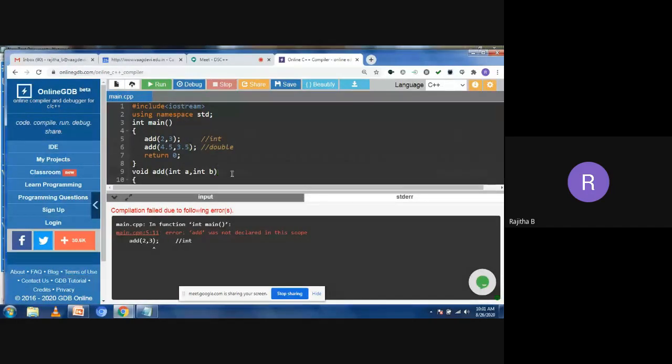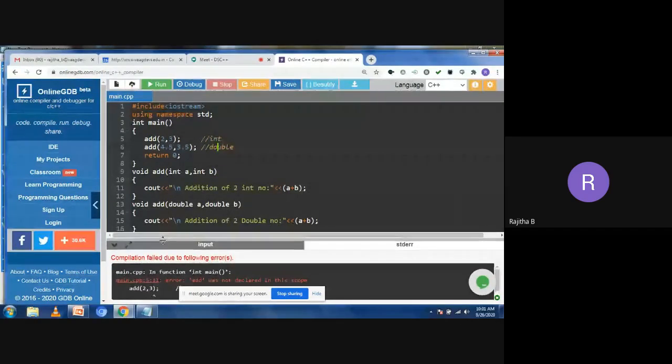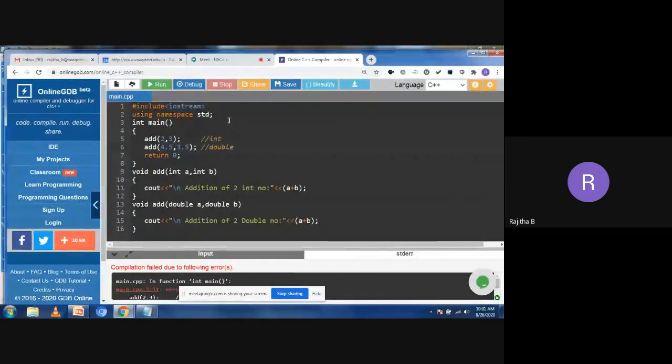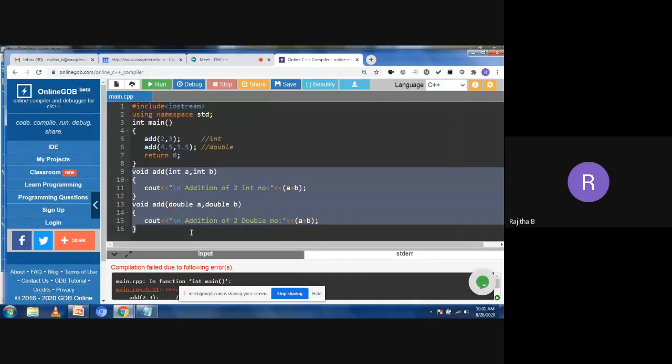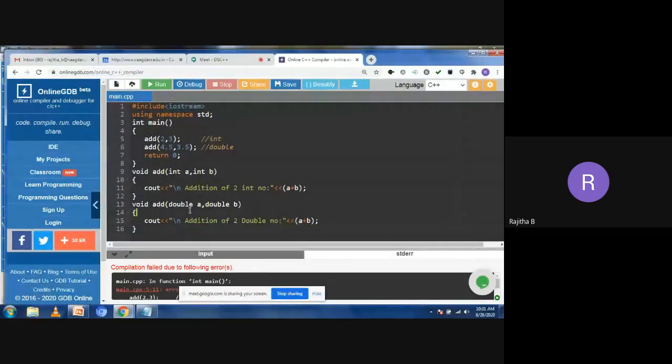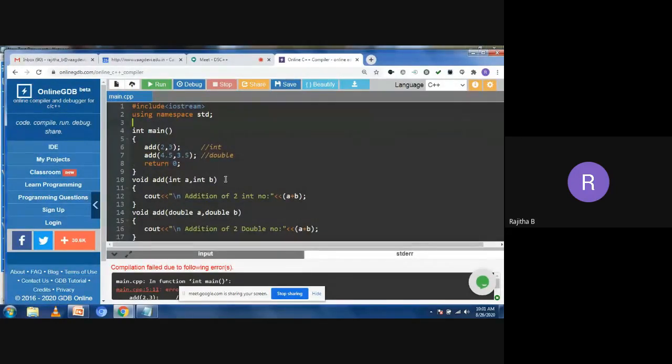Okay, so when you are using these particular functions, I will write the declaration also. Here before main, I want to write the declaration of a function.